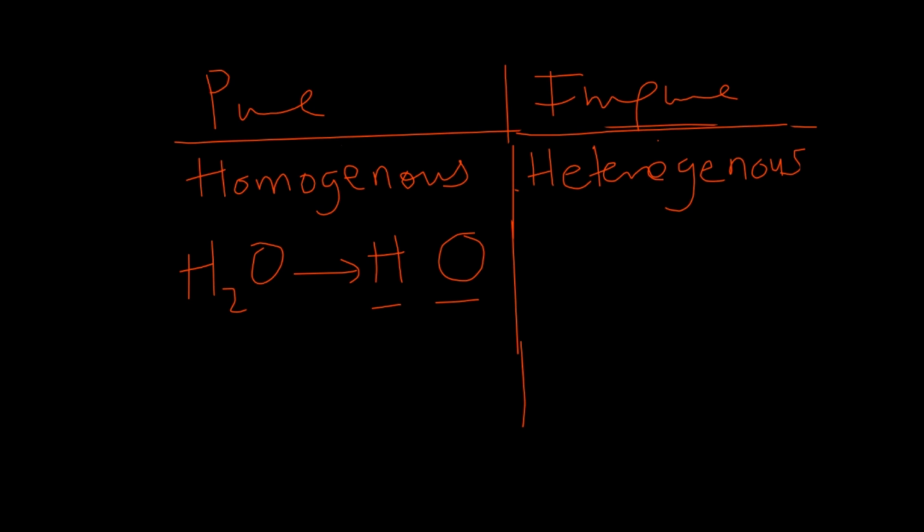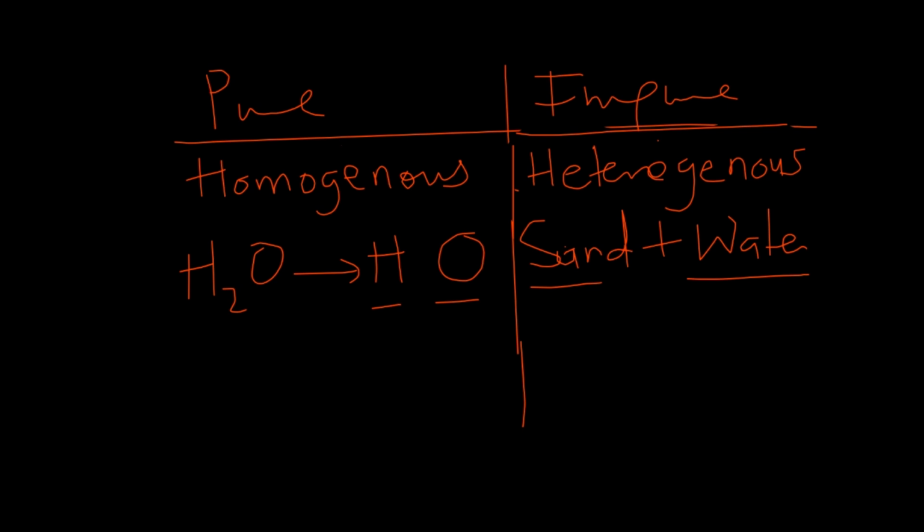What about heterogeneous substances? I'll use an illustration. So we have sand mixed with, let's say, water. It's a mixture. All mixtures are impure substances. So we have a sand component and a water component. When I give you a mixture of sand and water and I ask you to observe it, will you be able to tell which aspect of the mixture is sand and which aspect is water?